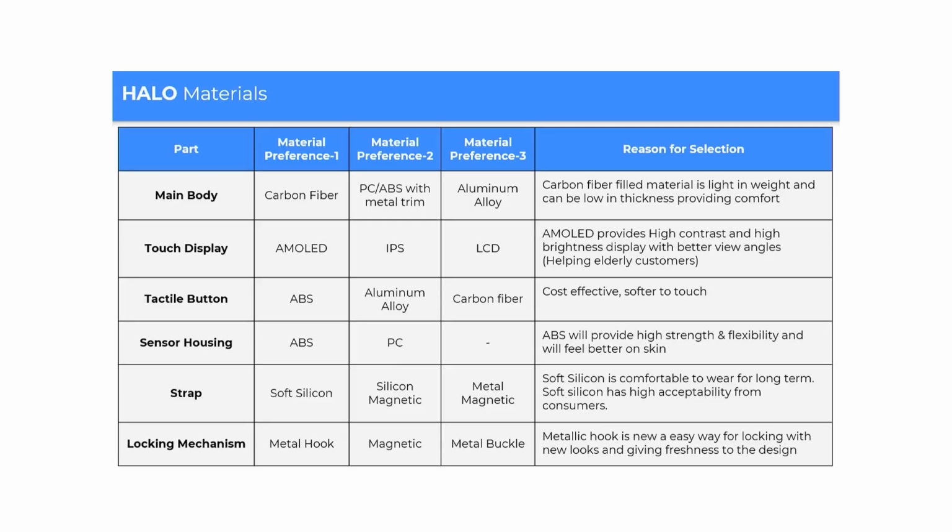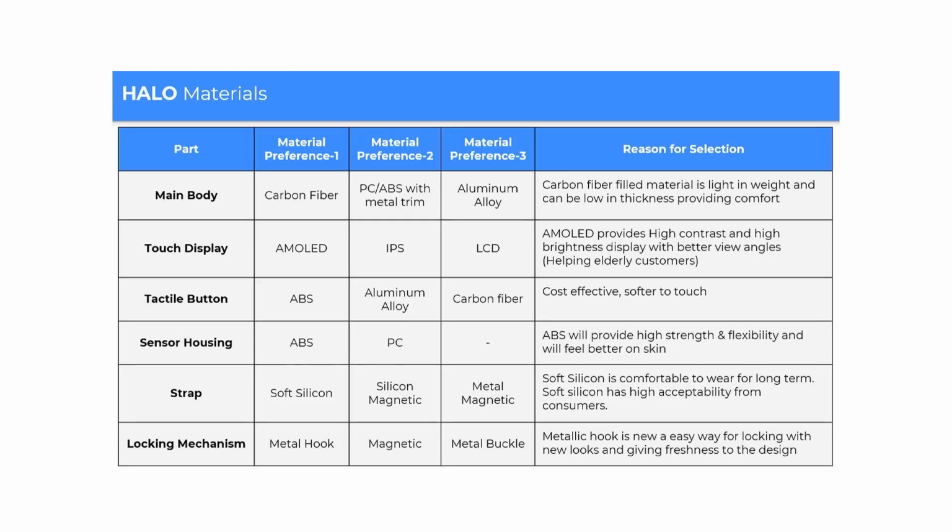So typically ABS was considered to be cost effective, softer to touch. The sensor housing was preferred to be built with ABS. ABS will provide high strength and flexibility and will feel better on the skin. ABS is typically a plastic kind of material. One common example is most of the bumpers for cars are built of ABS, right? So that's the kind of material we're looking at.